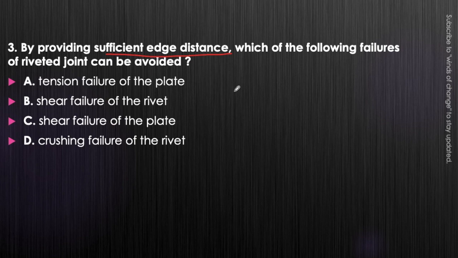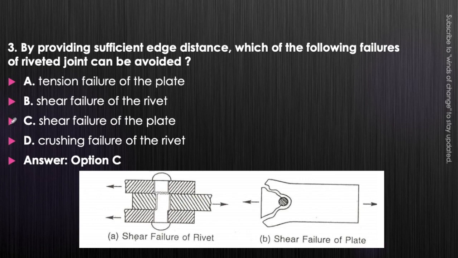Think about it. The answer will be option C, that is shear failure of the plate. Shear failure of rivet cannot be avoided because it will already occur. But the shear failure of plate we can avoid by increasing the edge distance, so that this tearing condition cannot occur. So option C will be correct.